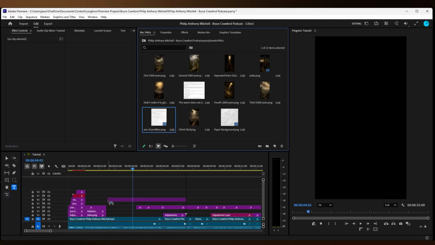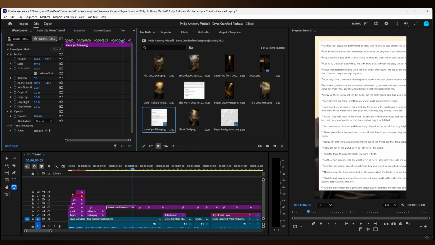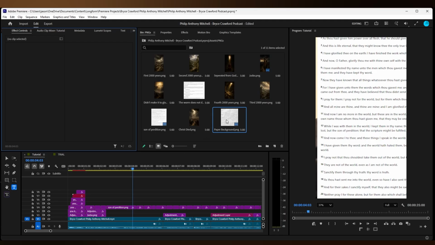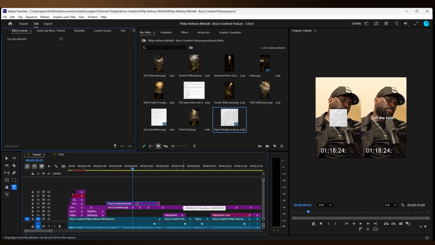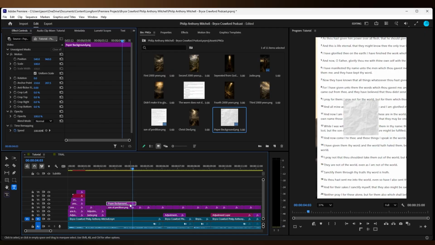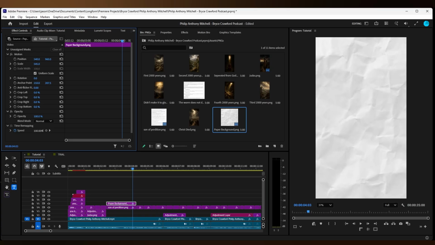Drag Son of Perdition image straight to the timeline. Now scale the image up and reposition it. Now you're going to want to drag the paper onto the timeline. Trim the end, and then you are going to want to scale it up as well, just to ensure it covers the screen.